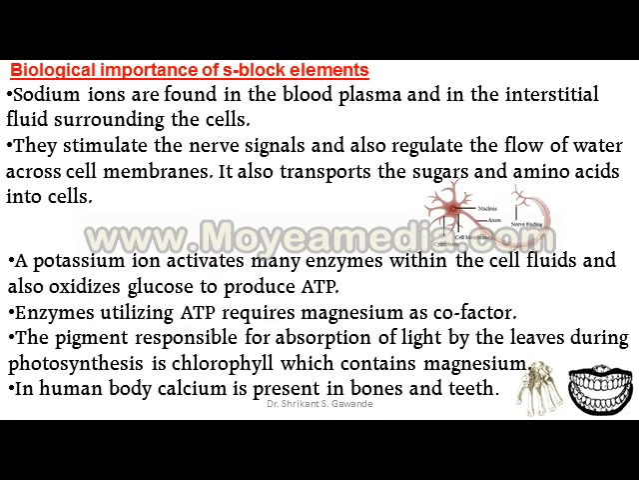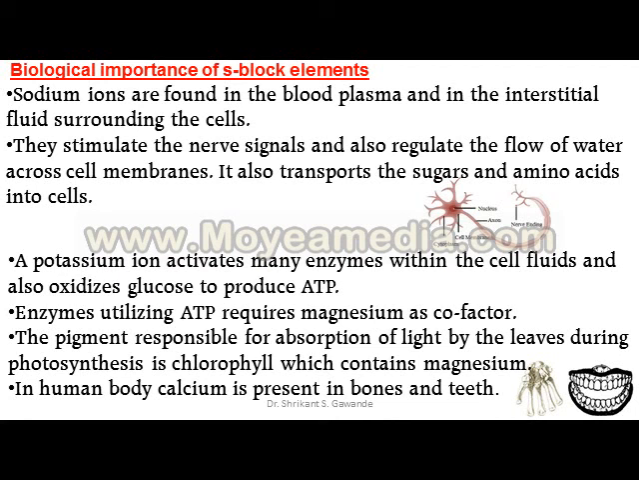A potassium ion activates many enzymes within the cell fluid and also oxidizes glucose to produce ATP. Enzymes utilizing ATP require magnesium as a cofactor.